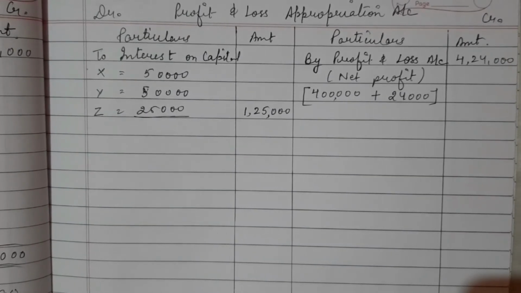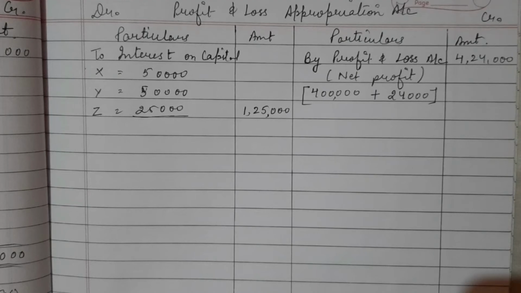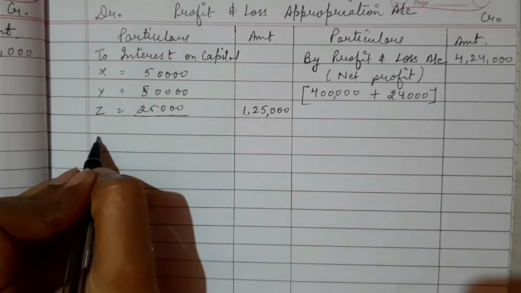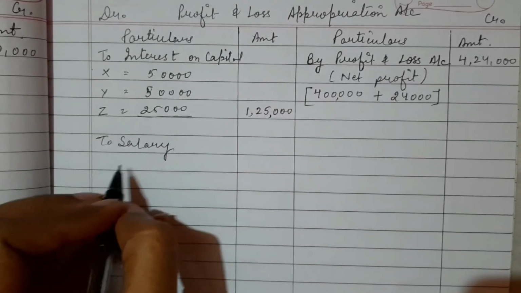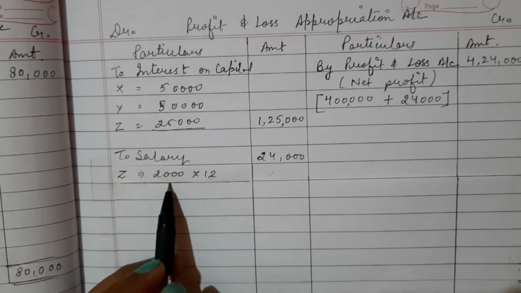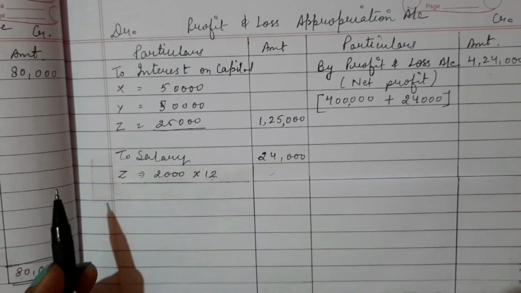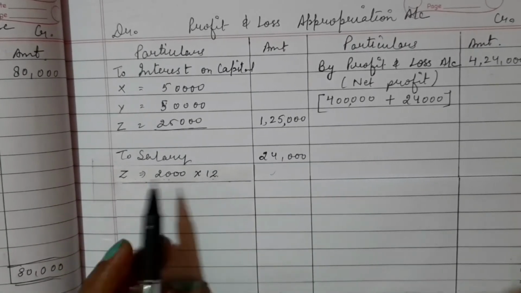And the second thing is given that Z is allowed a salary of 2,000 per month. So to salary, this is the Z salary, which is 2,000 per month, and for the year 2018 it is 24,000 rupees as 2,000 into 12.